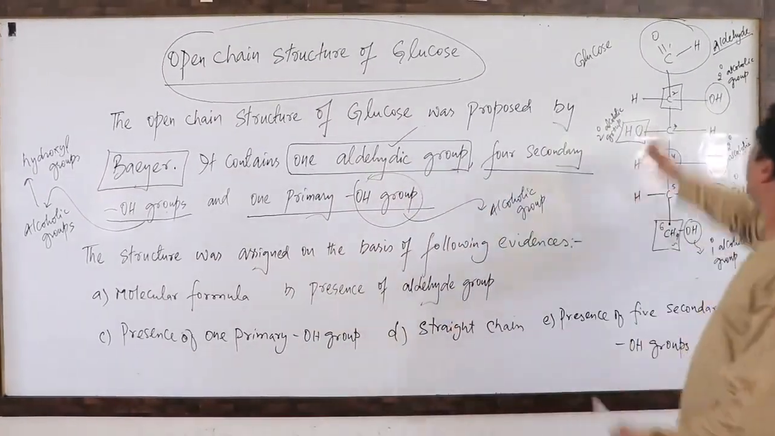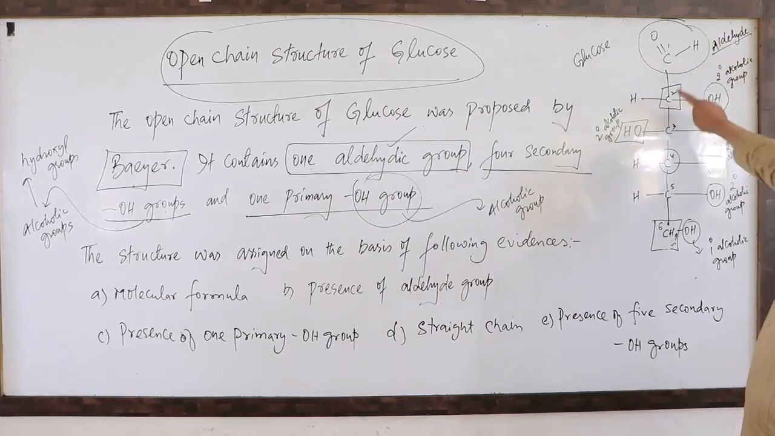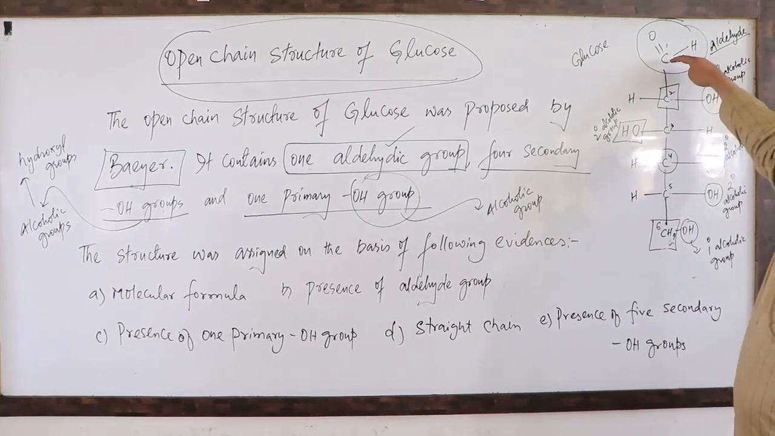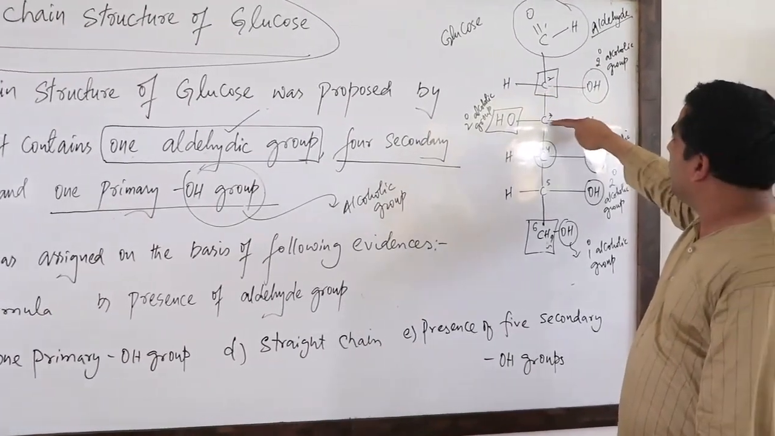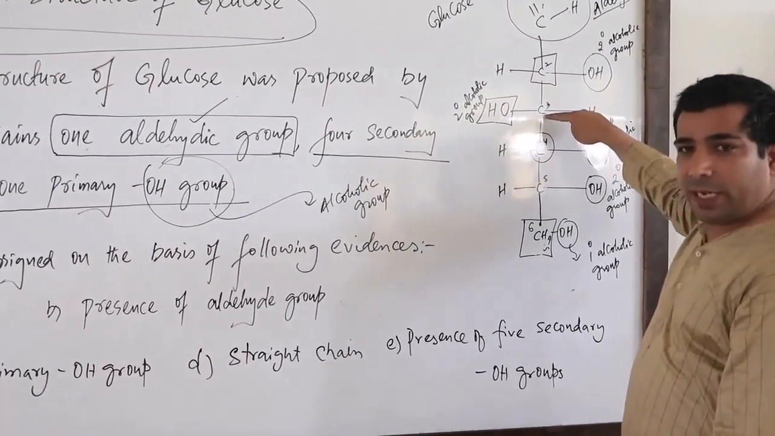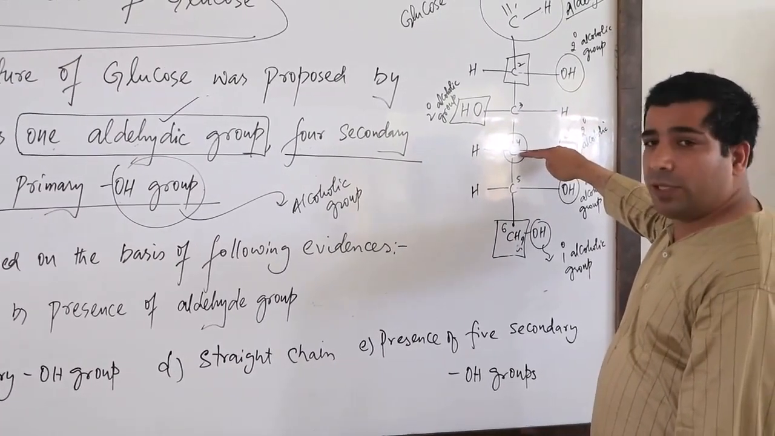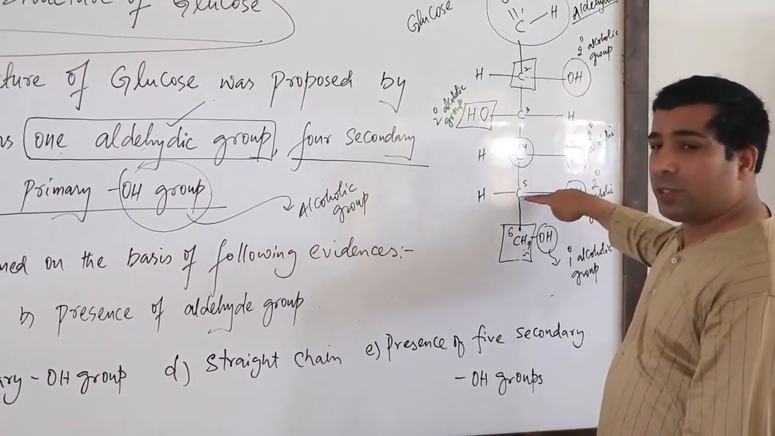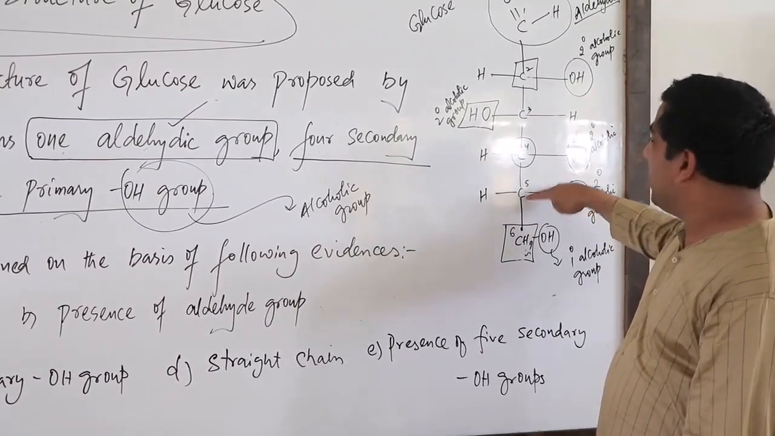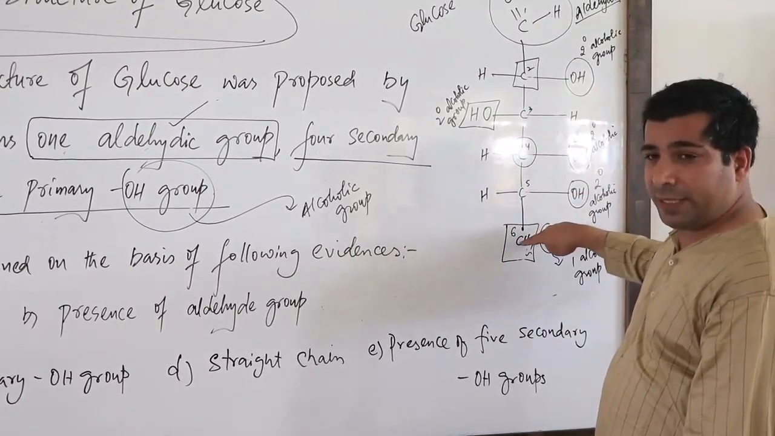We have an aldehyde. Then the second carbon is attached to two other carbons, the first carbon and the third carbon, so it's a secondary carbon. The third carbon is attached to the second and fourth, so it's also a secondary carbon. The fourth carbon is also a secondary carbon because it's attached to the third and fifth. The fifth is also a secondary carbon because it's attached to the fourth and sixth.